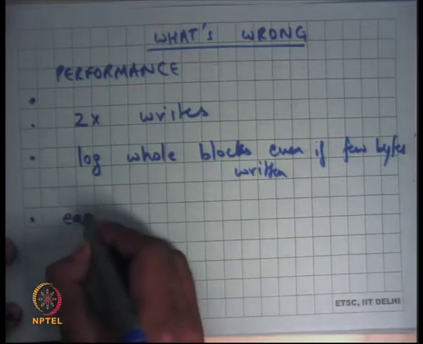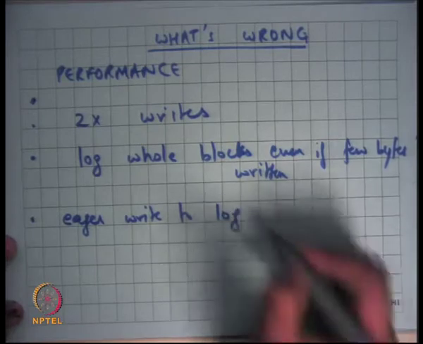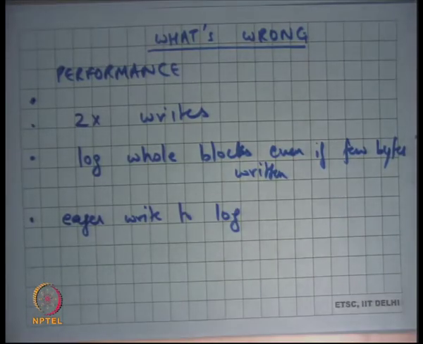Third, eager write to log. I'm very eager to write to the log. Every time I do a write, I basically immediately want to write to the log, right? And as soon as I do a commit, I want to make sure that the commit record has been written to the log. And then later I'm going to write it to the file system.